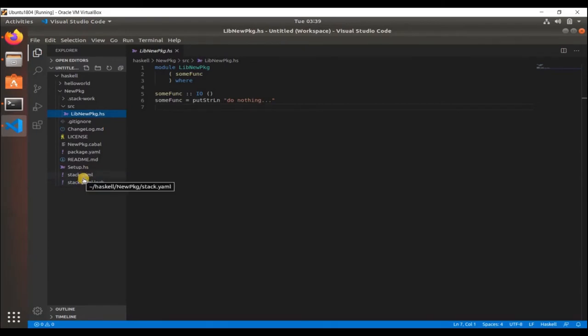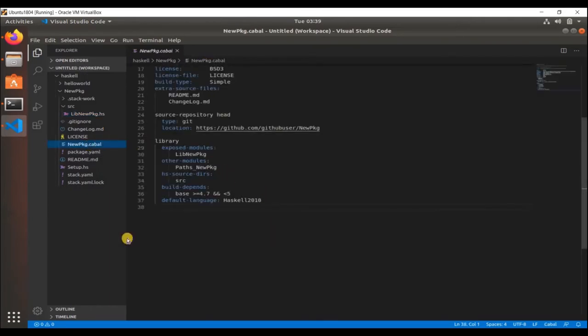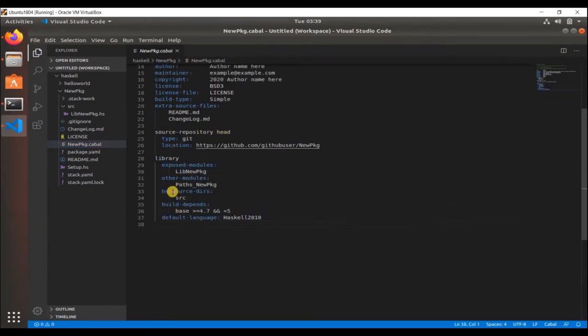So apart from that, you would also need to go to your cabal file of the project. So here you see library module. Then after library, there used to be something called executables.